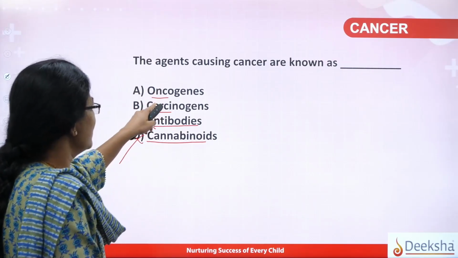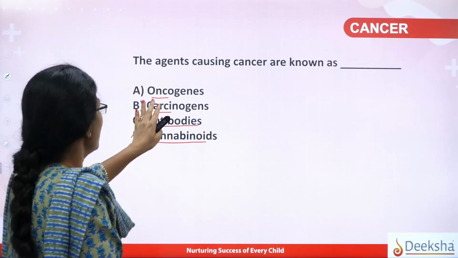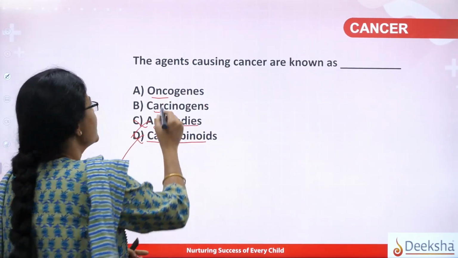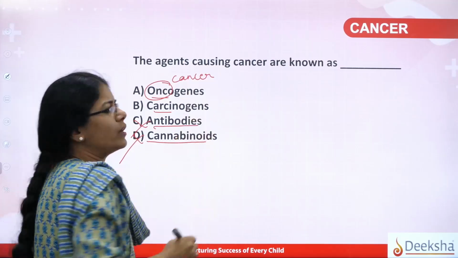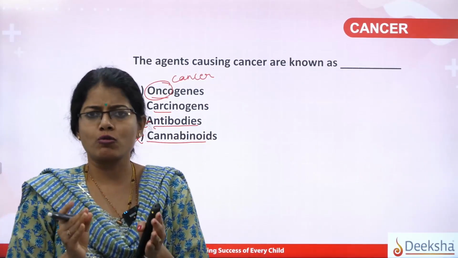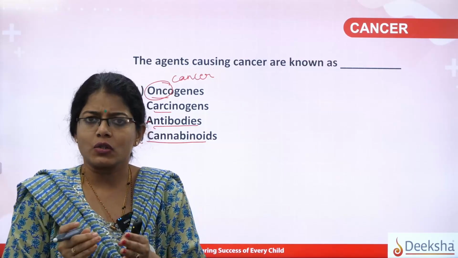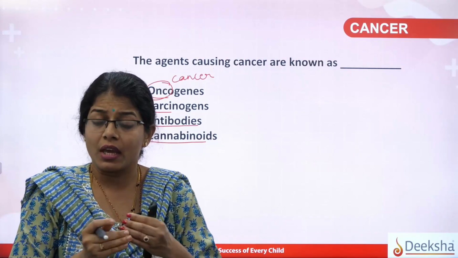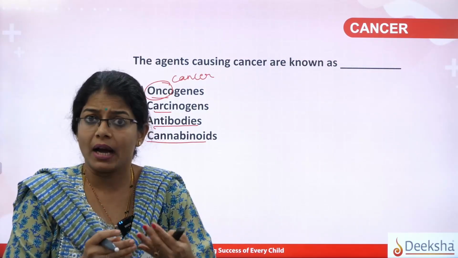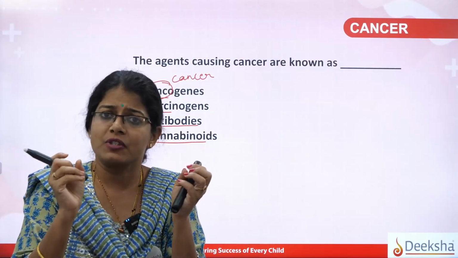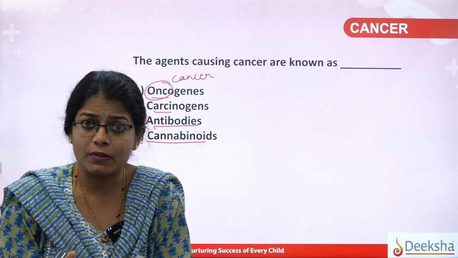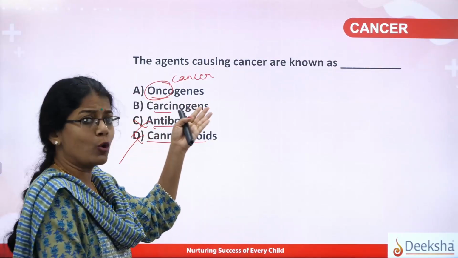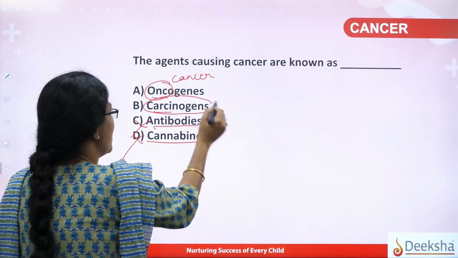Now, what matters is the two genes here. Oncogenes. Oncogenes are the cancer-causing genes. Onco stands for cancer. Remember one thing, students. There are certain genes which are called oncogenes if they are triggered or stimulated by some external substances which can trigger and convert them into cancerous cells. So those genes will be called as what? The oncogenes.